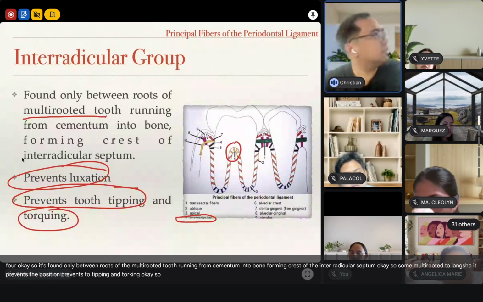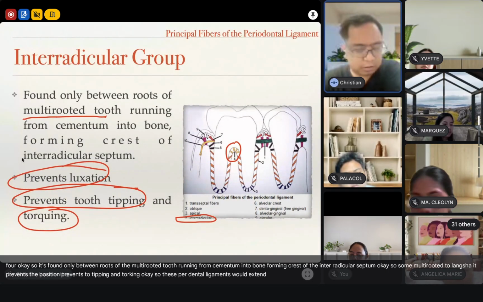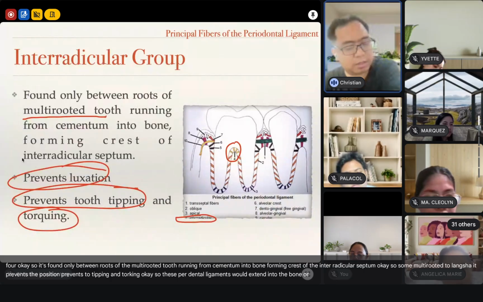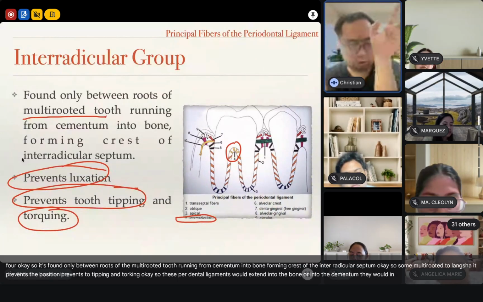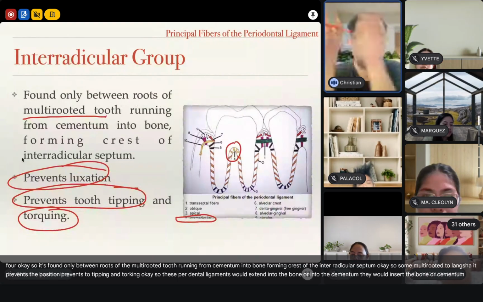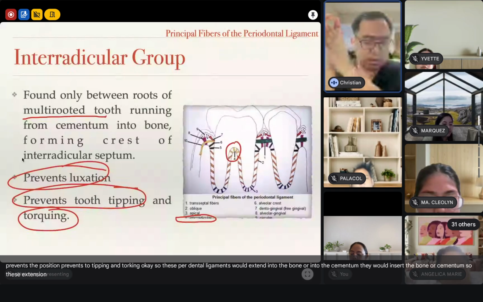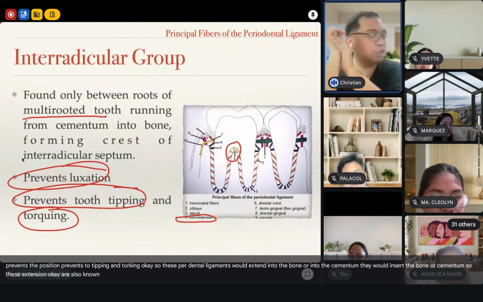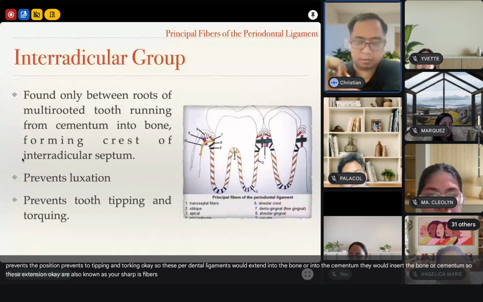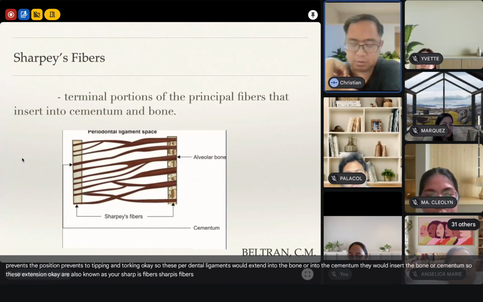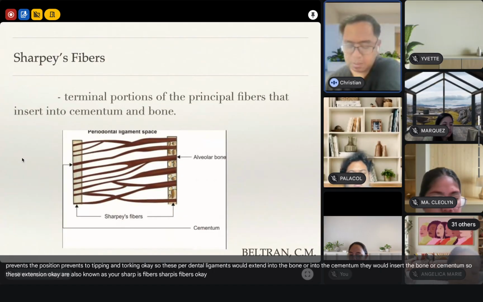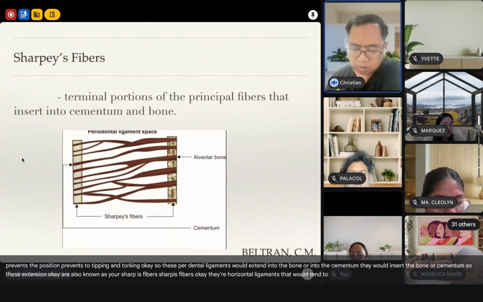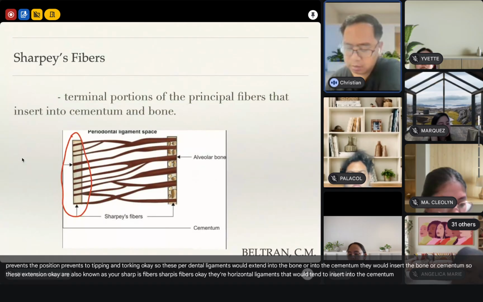These periodontal ligaments would extend into the bone or into the cementum. They would insert into bone or cementum. These extensions are also known as your Sharpey's fibers. They're periodontal ligaments that insert into the cementum and into the bone.